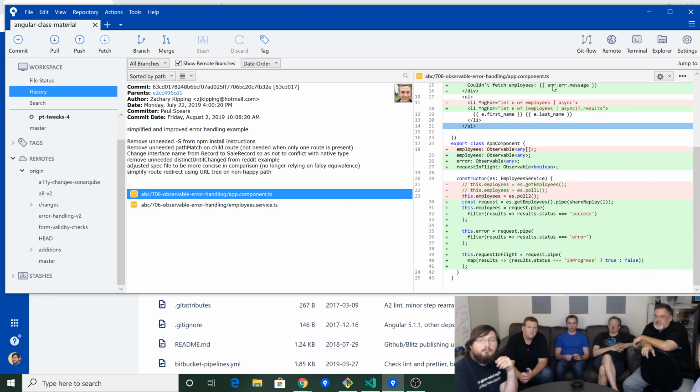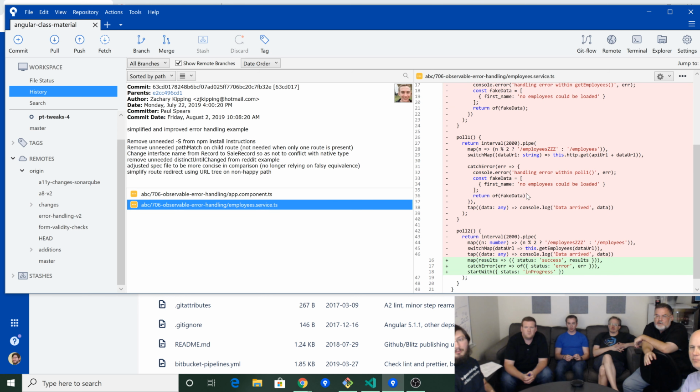The reason we had the poll 1 versus poll 2 is that there is a subtle but very important difference between poll 1 and poll 2 that actually either kills what you're doing or doesn't kill what you're doing. Poll 1 catches errors and poll 2 doesn't. So if it fails once, it's dead forever, right? I think it was the other way around.